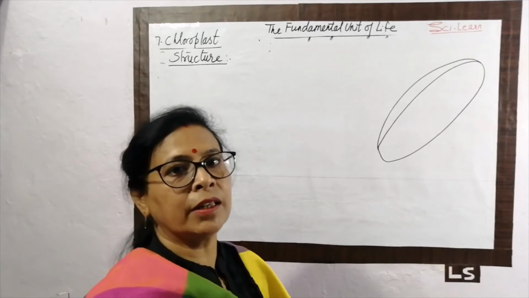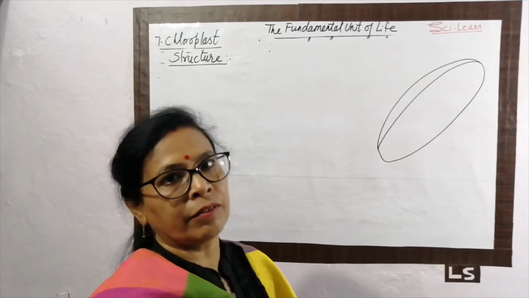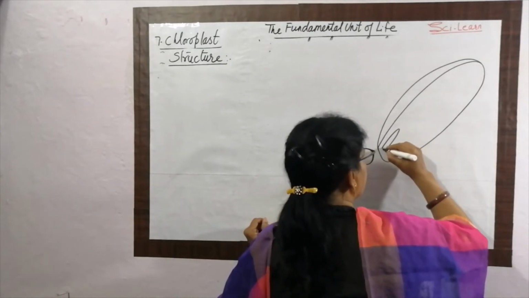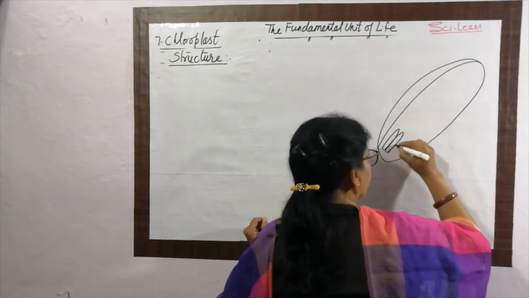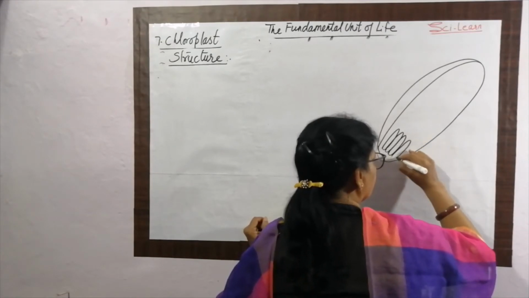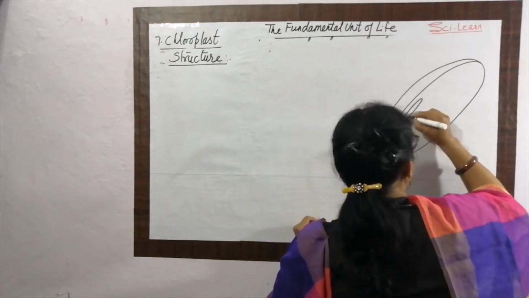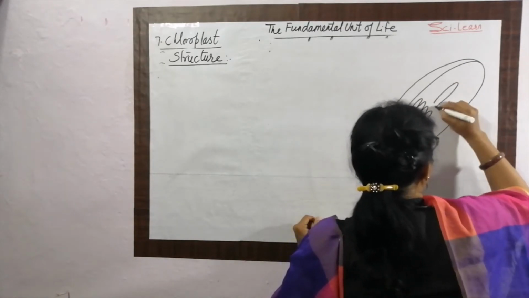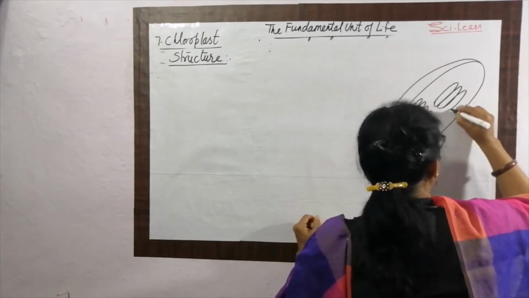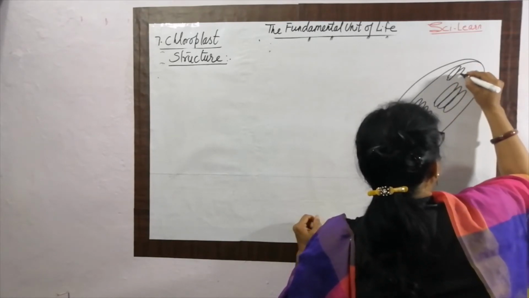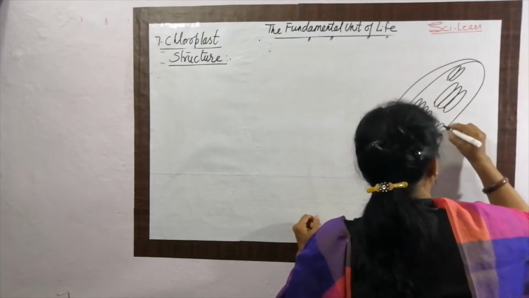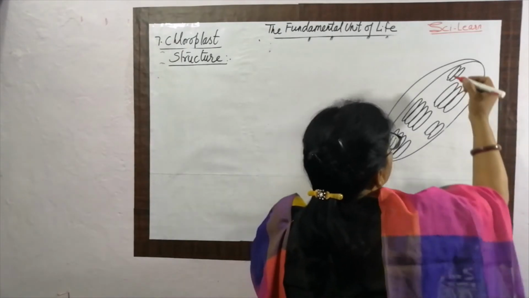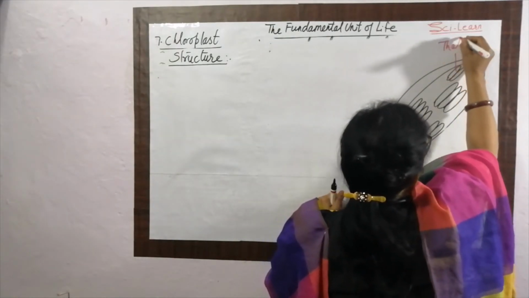Two membranes are present here, one is the outer membrane and another one is the inner membrane. Inside the inner membrane, various disc-shaped parts are present like this, and this is called thylakoid.